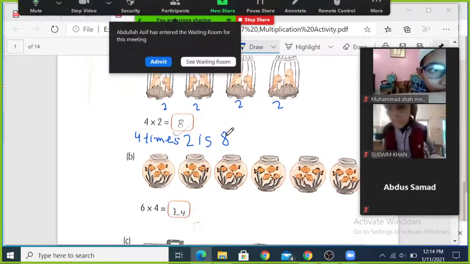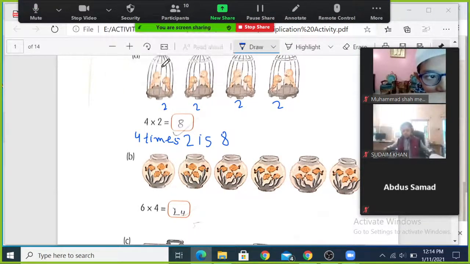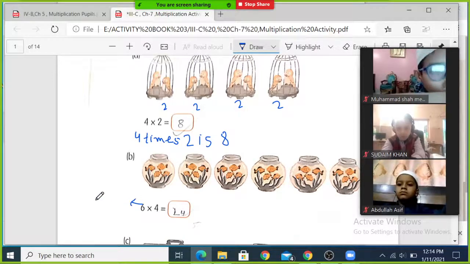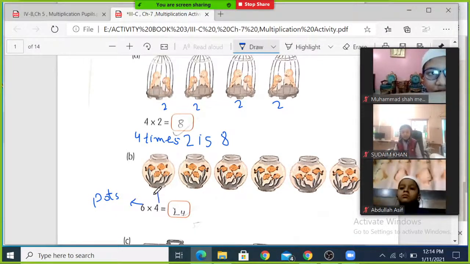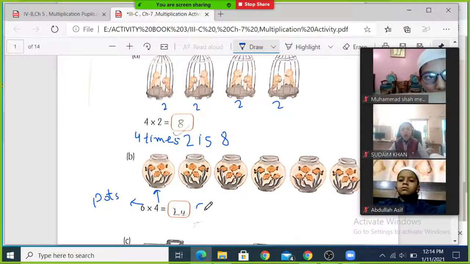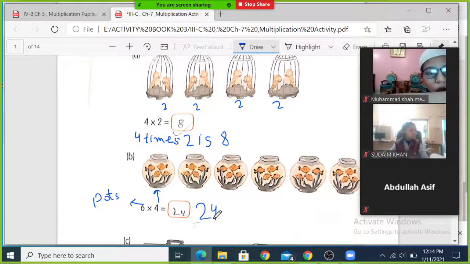The next is 6 times 4. So there are 4 fishes in each pot. So there are 6 pots, 6 pots or beakers, and 4 fishes in each pot. So 6 times 4 is equal to 24. So there are 24 fishes in 6 pots.